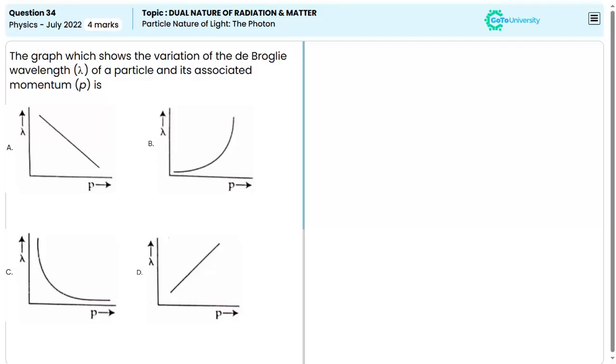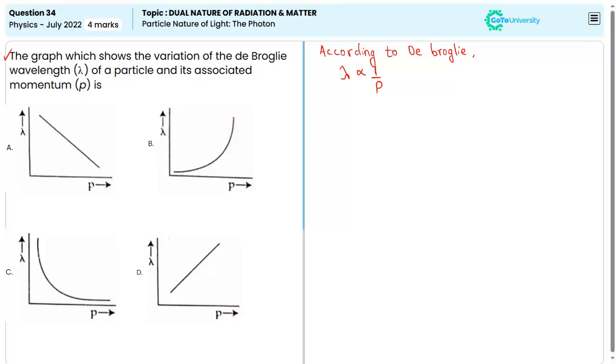This question asked, out of the four graphs given below, which graph shows the proper relation between lambda, that is wavelength, and p, that is momentum? So we know, according to de Broglie's, lambda is inversely proportional to 1 upon p. What is p? Momentum. That means with increase in p, there will be decrease in lambda and vice versa.